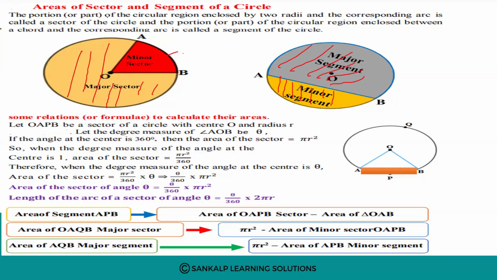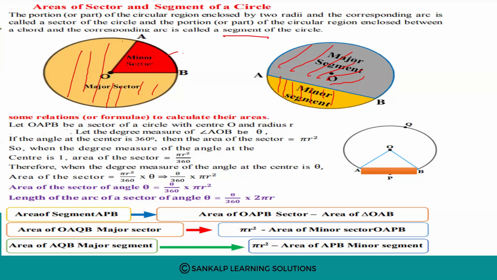The portion of a circular region enclosed by two radii and the corresponding arc is called sector of the circle, and the portion of the circular region enclosed between the chord and the corresponding arc is called segment of the circle. Okay.